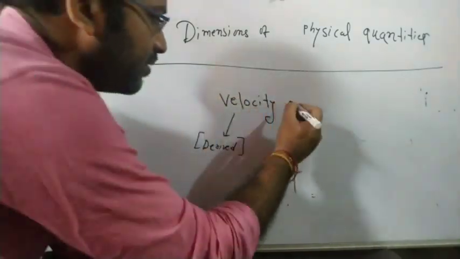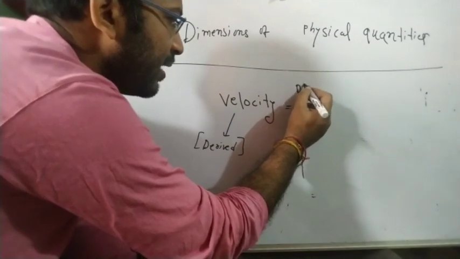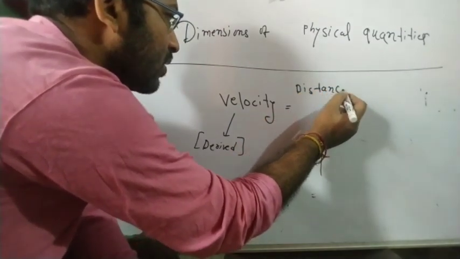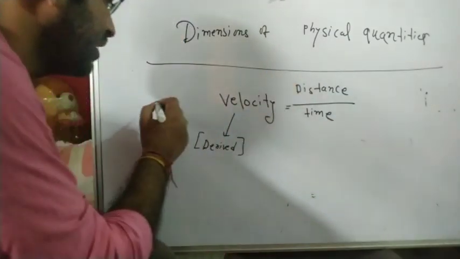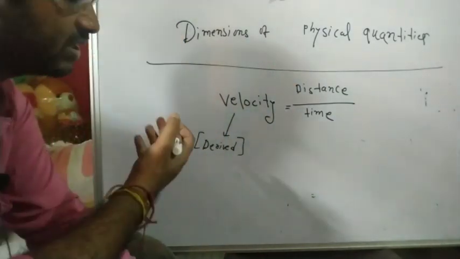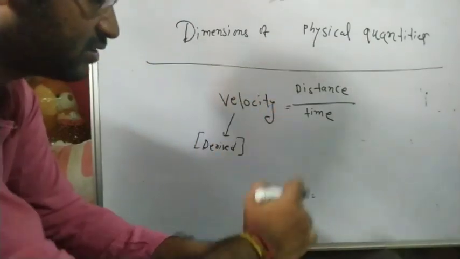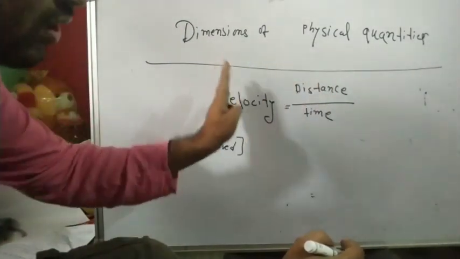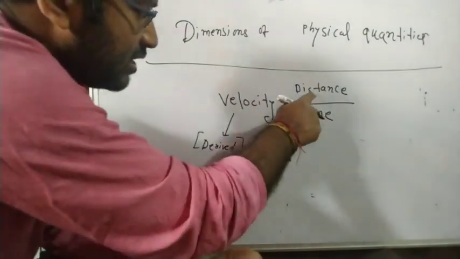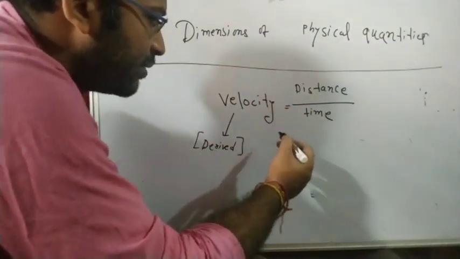What is velocity mainly? Distance by time. Or displacement by time, but I mean distance by time. So velocity or speed, same thing. Velocity is a vector quantity, speed is a scalar quantity, and we'll discuss this later on. But velocity is supposed to be displacement, and distance only if you take the magnitude. So distance by time. Now, what is the dimension of velocity?